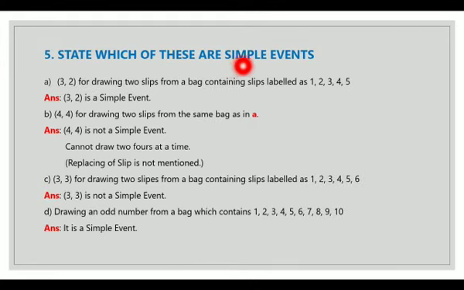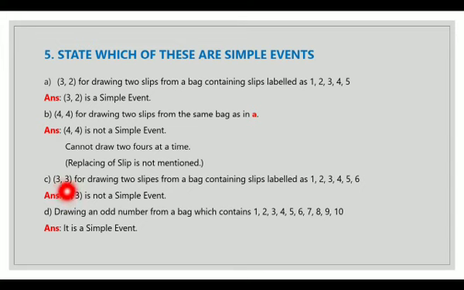State which of these are simple events. 3, 2 for drawing 2 slips from a bag containing slips labeled 1, 2, 3, 4, 5. Yes, this is a simple event. 3, 2 is a simple event. We can draw these 2 from a bag. 4, 4 for drawing two slips from a bag. 4, 4 is not a simple event because we cannot draw two fours at the same time. Replacing the slip is not mentioned. So we can't draw 4 twice.